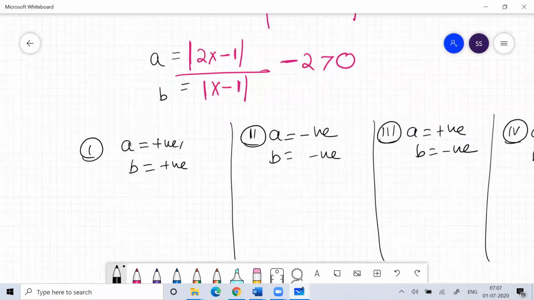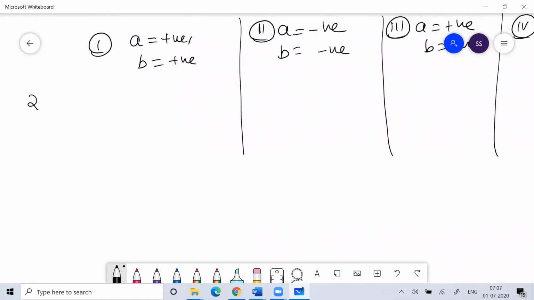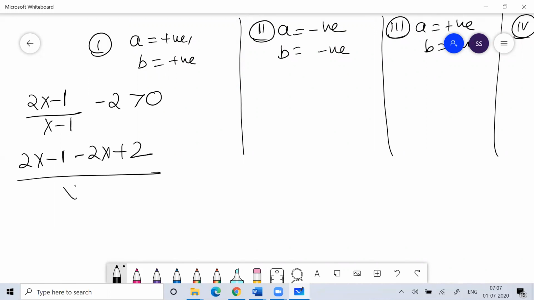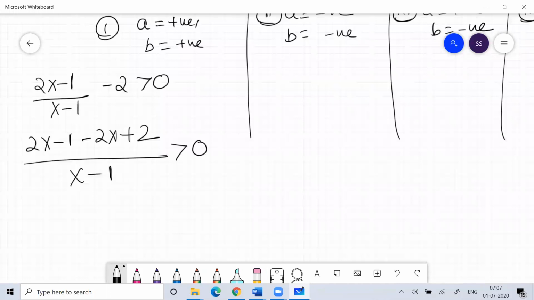If I take both of them positive, so 2x minus 1 by x minus 1 minus 2 greater than 0. 2x minus 1 minus 2x plus 2 divided by x minus 1 greater than 0. 2x gets cancelled.